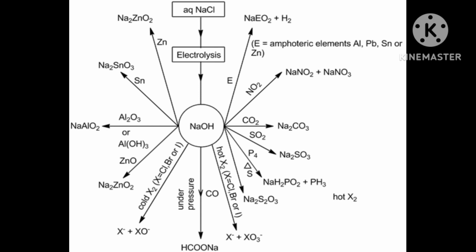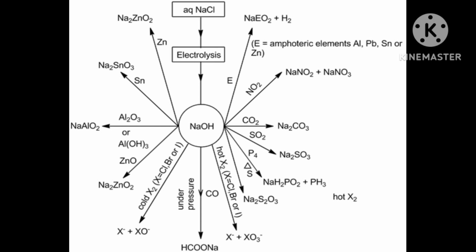Hydrogen has been given an arbitrary value of 0. Here we write 2H plus to H2, and its E0 value is equal to 0. And lithium has the least value, around minus 4, minus 4.03. Then they have given some values in this question, reduction potential values.